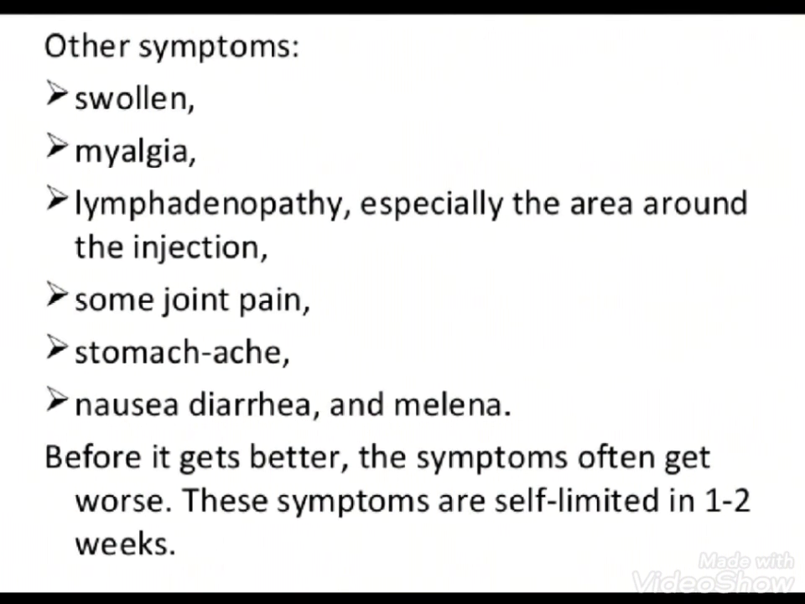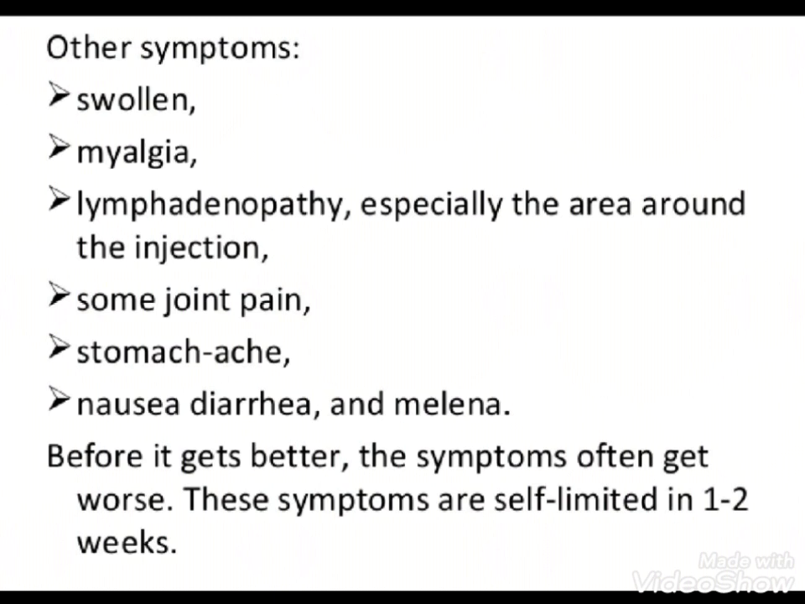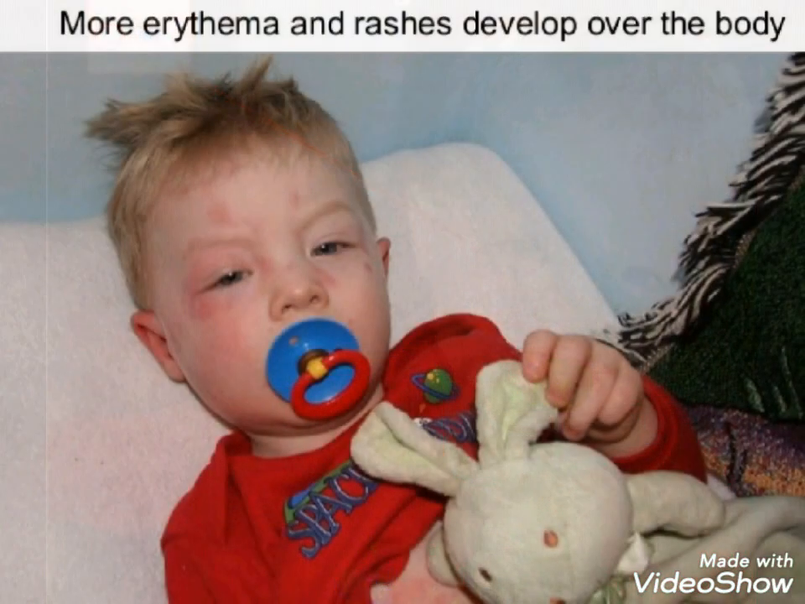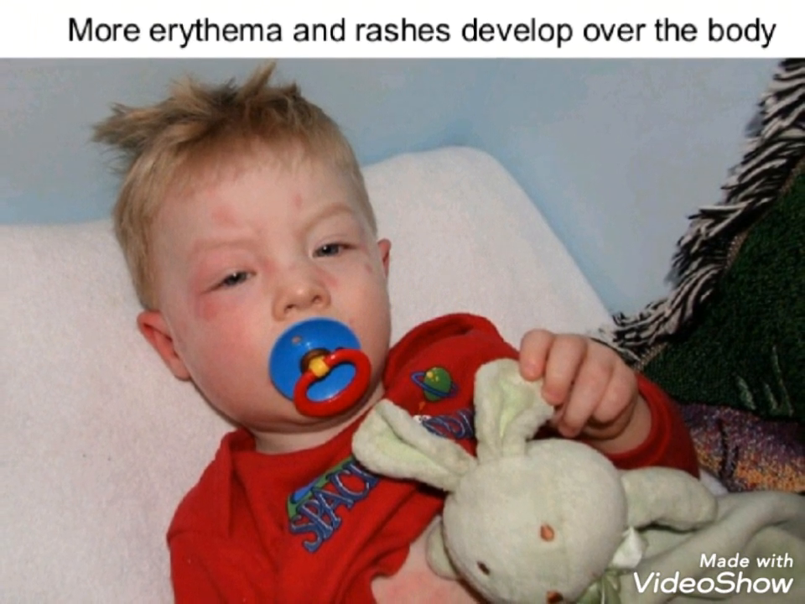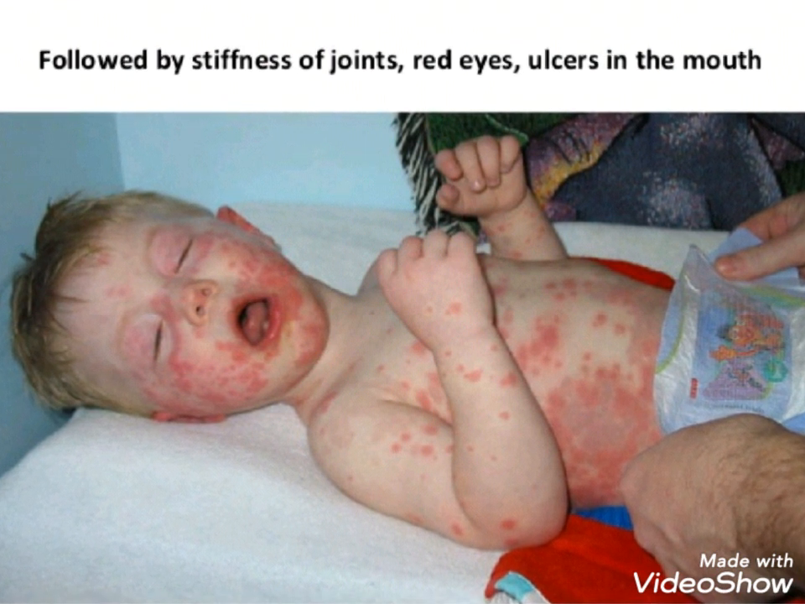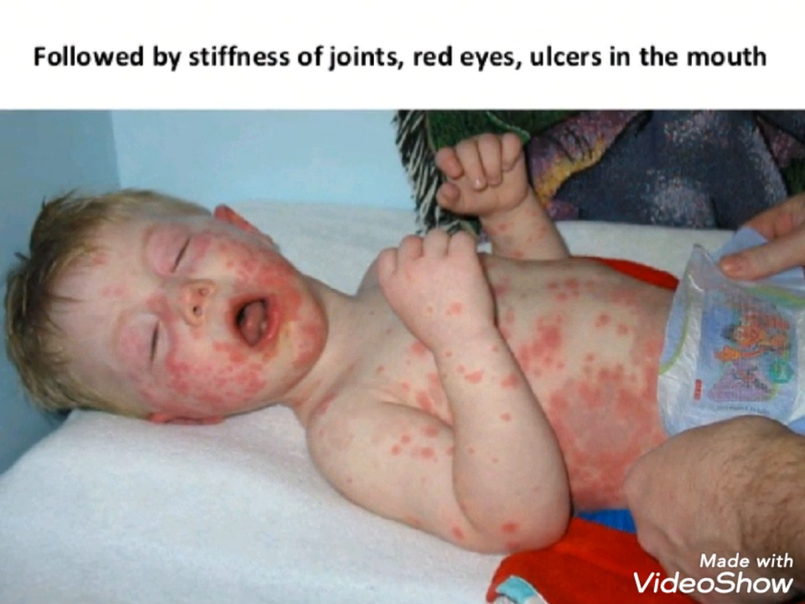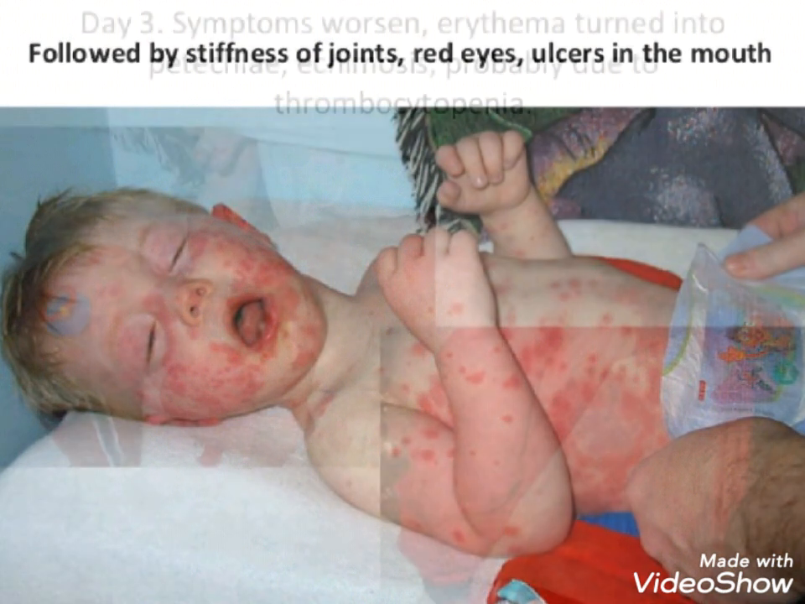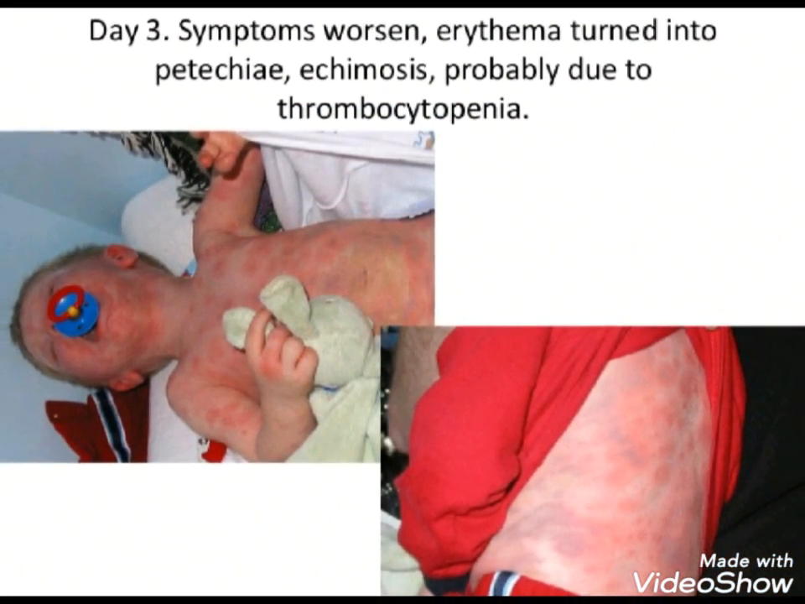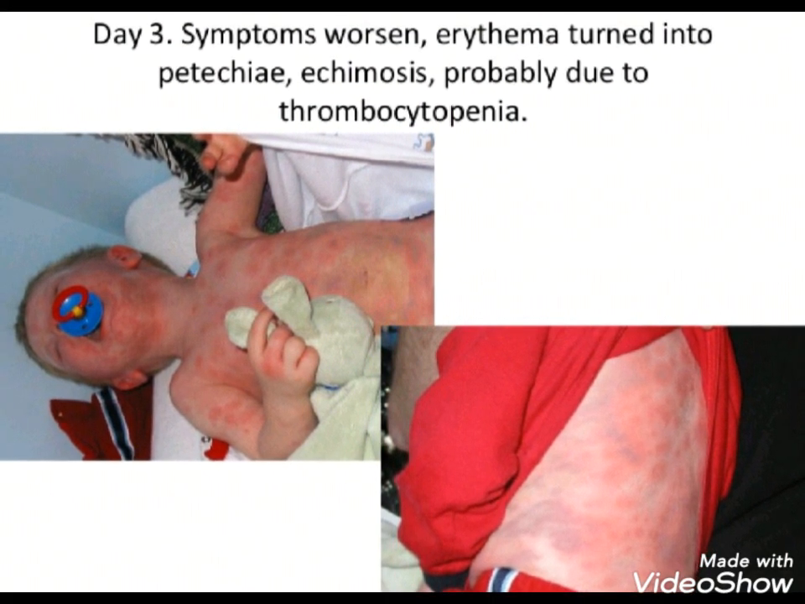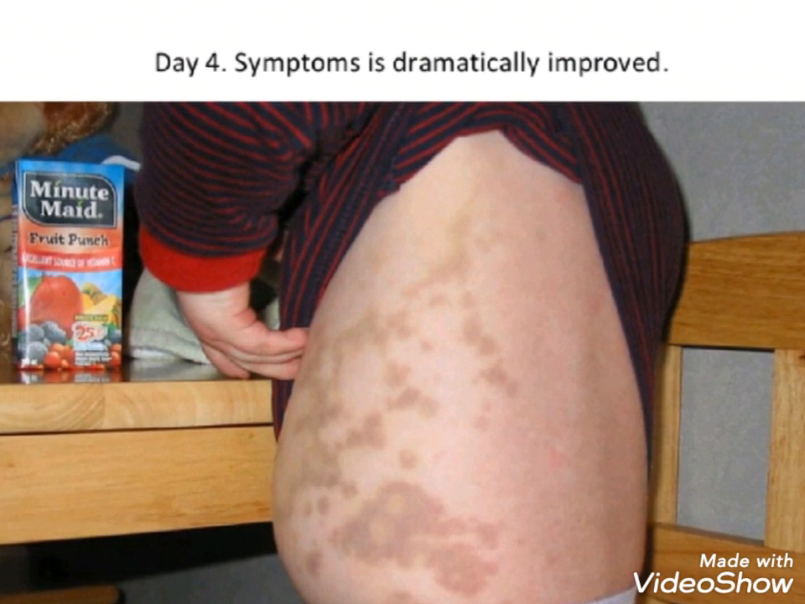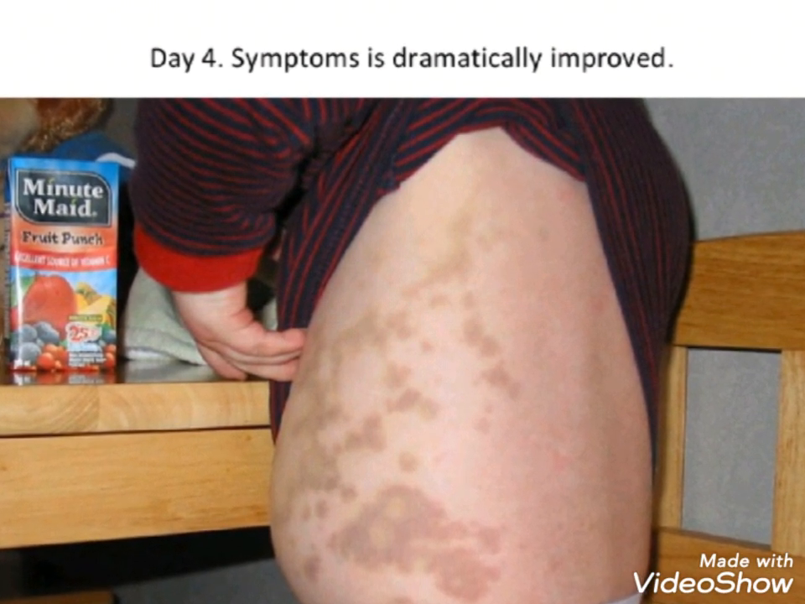Then in small children you will notice the first sign is rash. The second sign is more erythema and rashes developing over the body, followed by stiffness of joints, red eyes, and ulcers in the mouth. Then on day 3 the symptoms worsen, and erythema turns into petechiae and ecchymosis, probably due to thrombocytopenia. After that, the symptoms dramatically improve. So these are some symptoms you will notice.